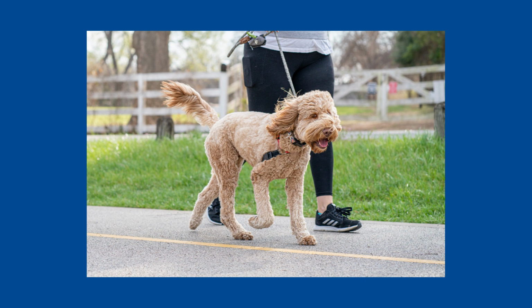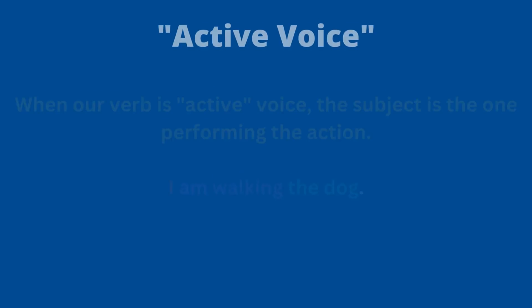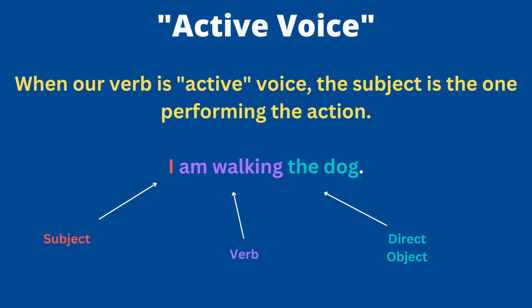But if it doesn't matter who walked the dog, you're just trying to express that someone did it, you might say the dog was walked today, right? And it doesn't matter who walked the dog. You're just trying to get at the idea that someone did. The dog was walked, right? That's an example of when you might want to use passive voice. It really depends on how you're trying to express the action and whether or not you're trying to de-emphasize who was doing it. So this first slide, again, shows you the difference between active and passive.